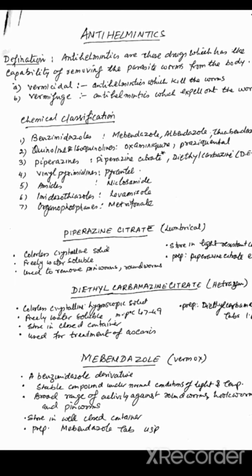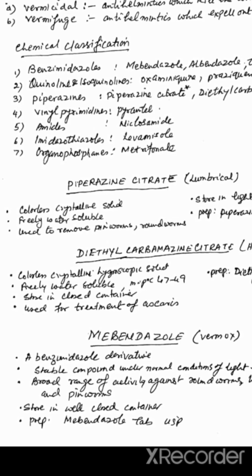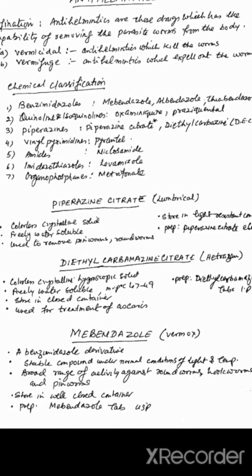The last is mebendazole, which is available under the brand name Vermox. It is a benzimidazole derivative, a stable compound under normal conditions of light and temperature. It has a broad range of activity against roundworms, hookworms and pinworms. It is stored in a well-closed container. Preparation is available in the form of tablets as mebendazole tablet, which are mentioned in the United States Pharmacopoeia.